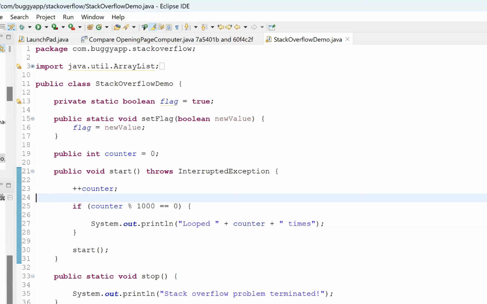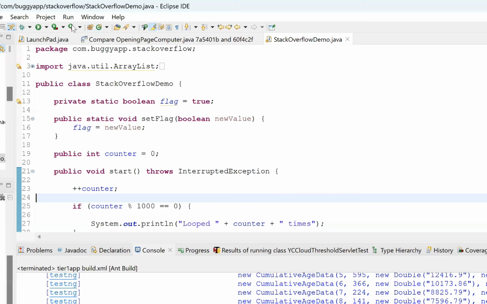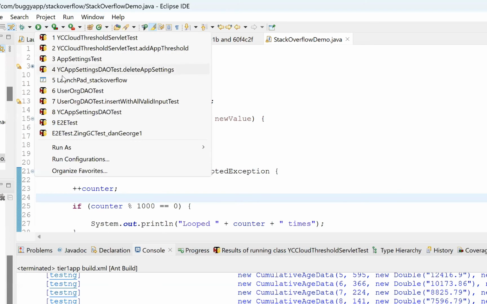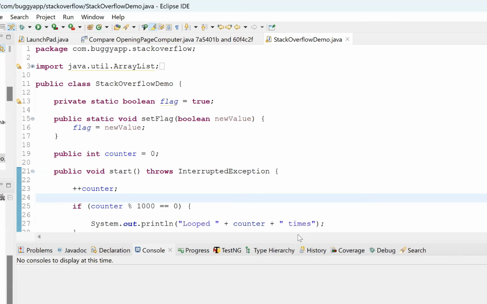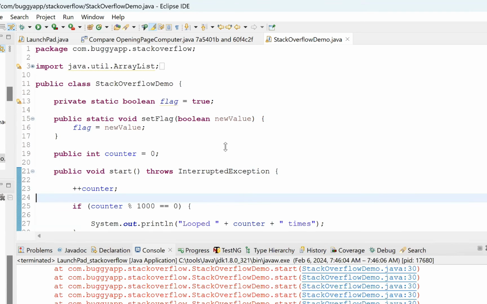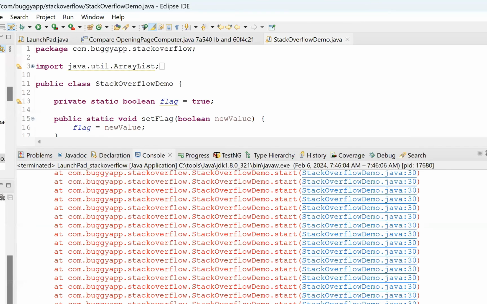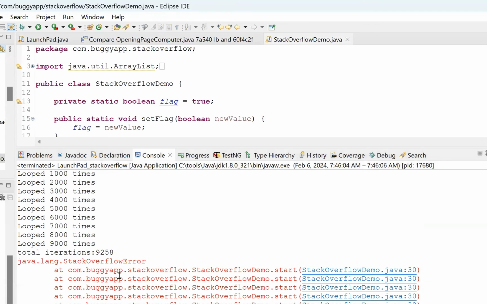Let's execute it. Let me execute this program. I'm running it now. Okay, I ran it. Now look at what has happened. It has resulted in a Stack Overflow error.